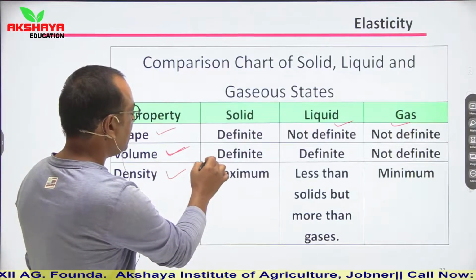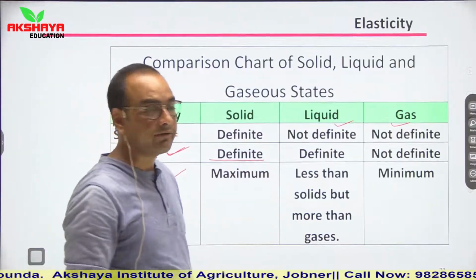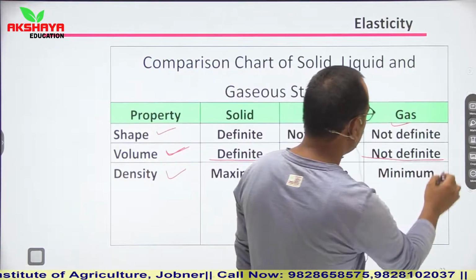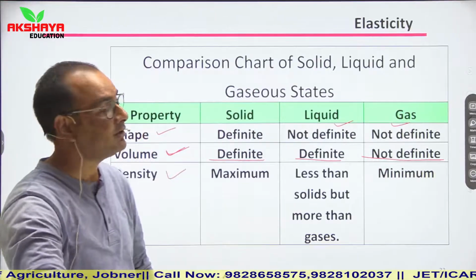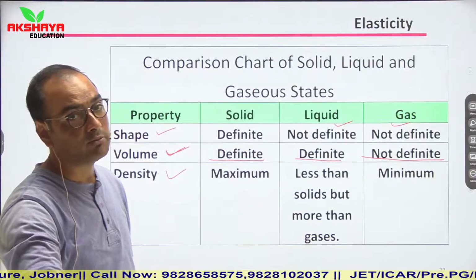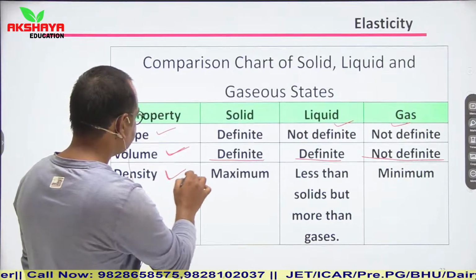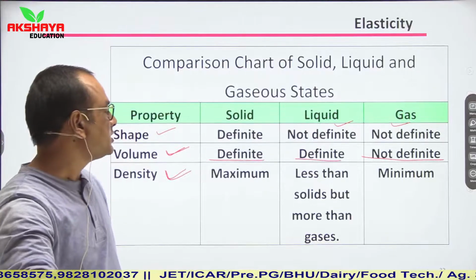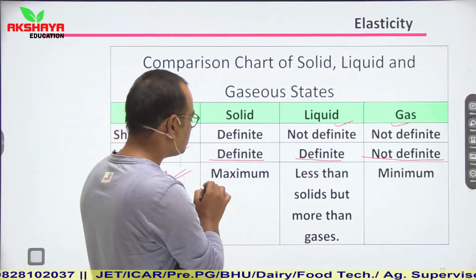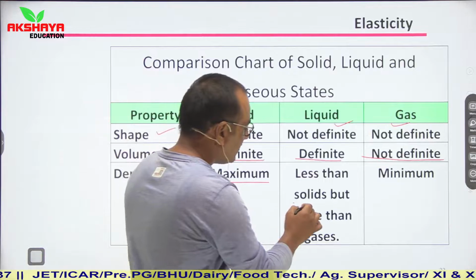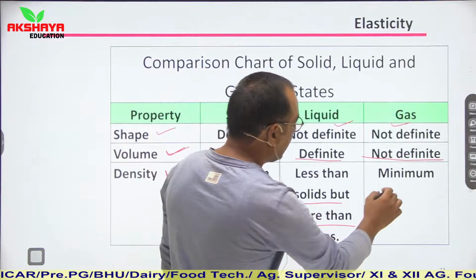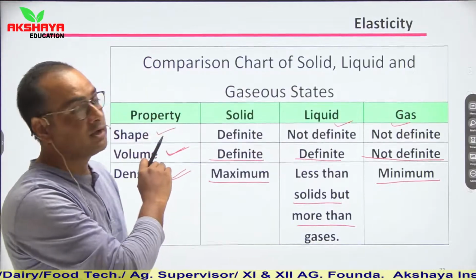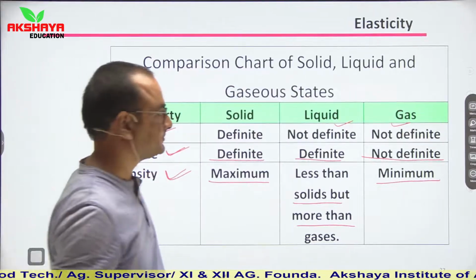Then volume. Volume of any solid is again definite. Volume of liquid is also definite, but volume of gas is not definite. We cannot define the volume of the gas. Then density. In solids, what will happen? Particles are much closer to each other. So if we talk about density of solids, then it is maximum. Density of liquids is less than solids and more than gases, and minimum density is there for gases. So these three properties are explained for these three states of matter.